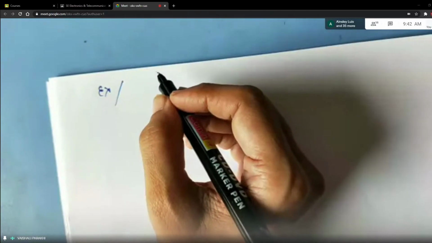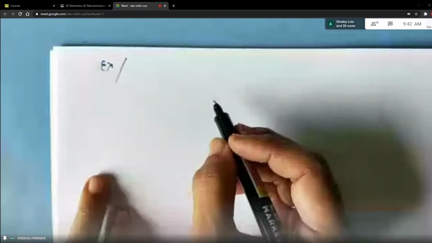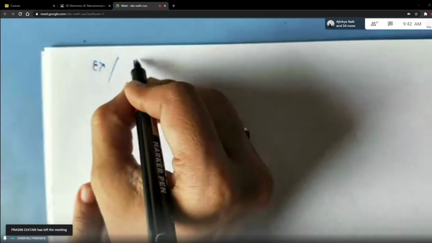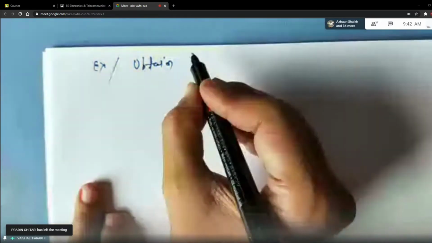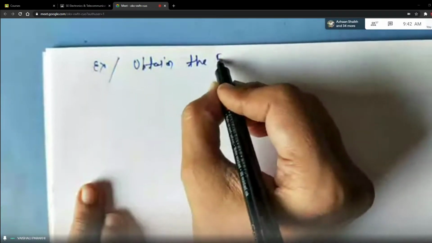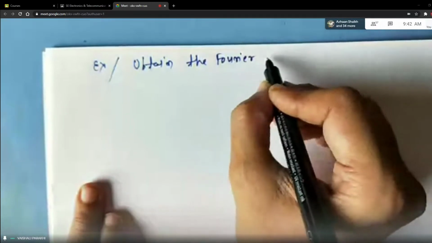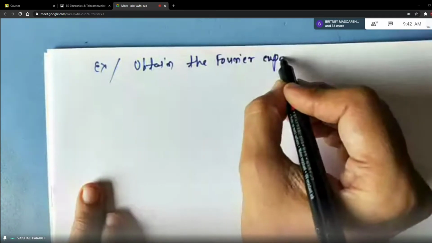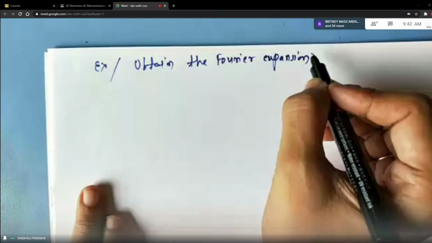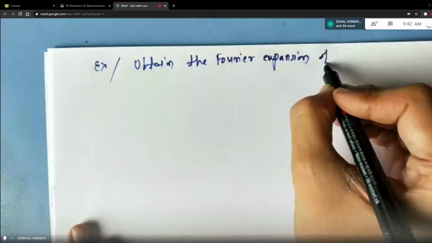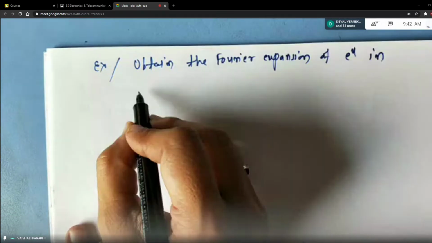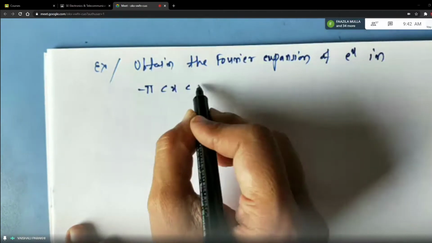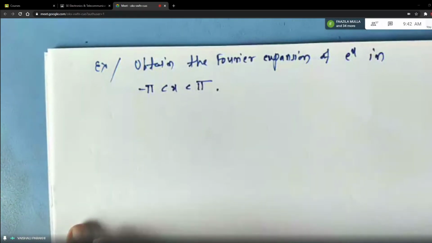Obtain the Fourier expansion of e raised to x in minus pi less than x less than plus pi. Okay.